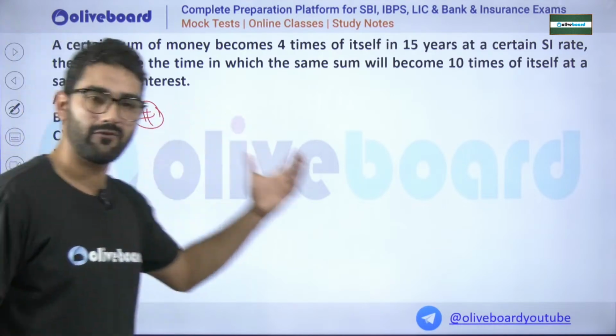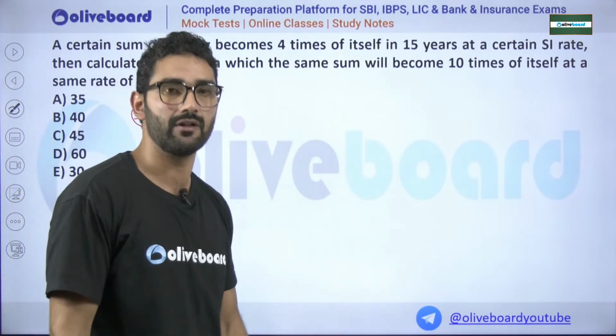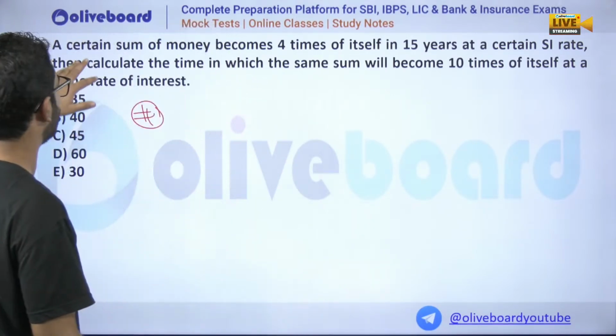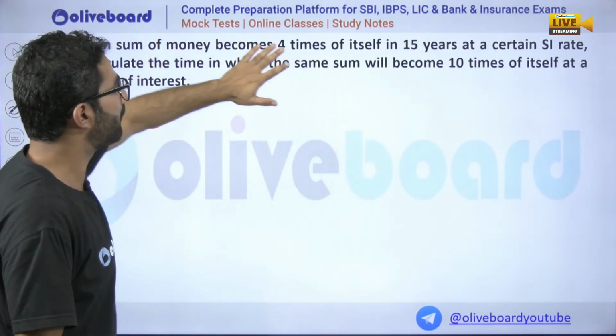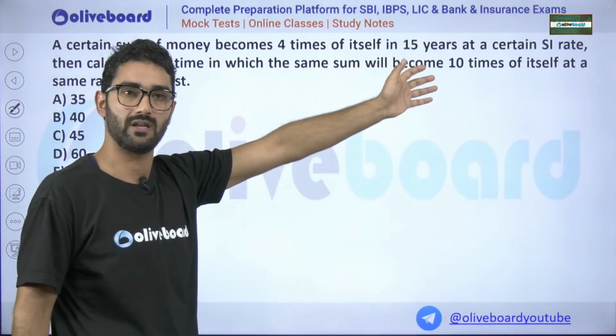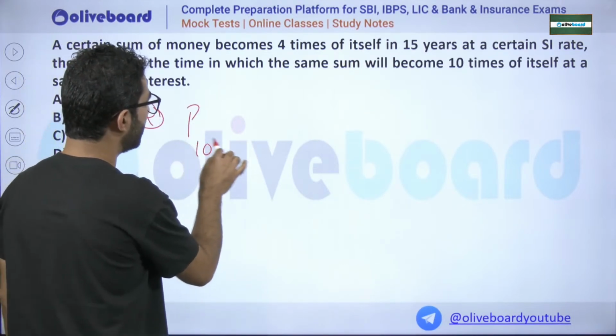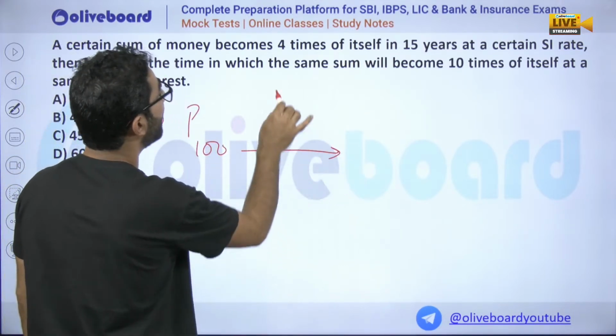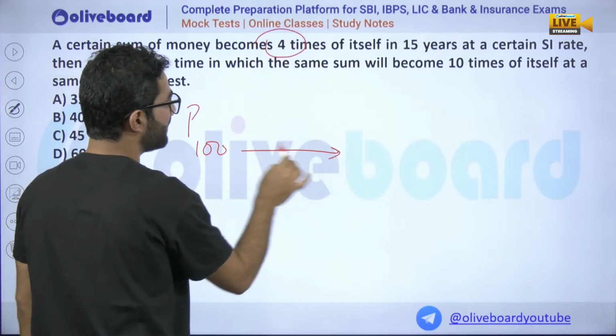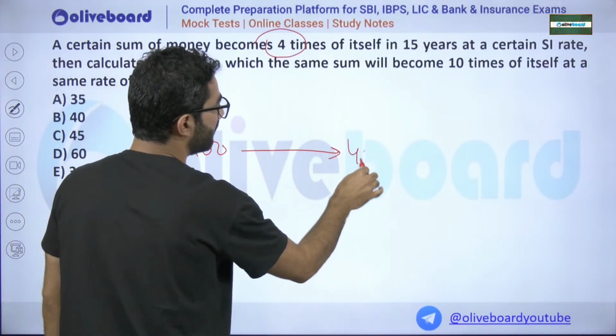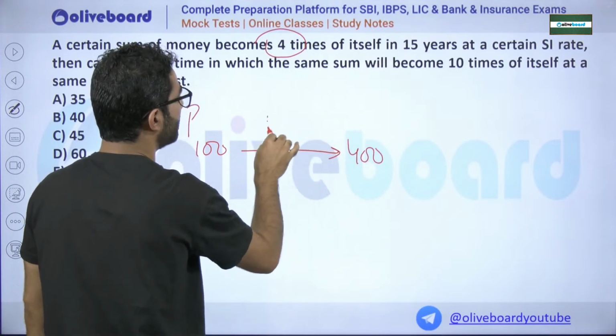Okay. Going for the method we have learned till now, going for that method first. A certain sum of money becomes 4 times itself in 15 years. Sir, you told us that if we assume principal as 100, now the question is that it becomes how much? 4 times. 4 times 100, it becomes how much? Sir, it becomes 400 in how much time? Sir, 15 years.